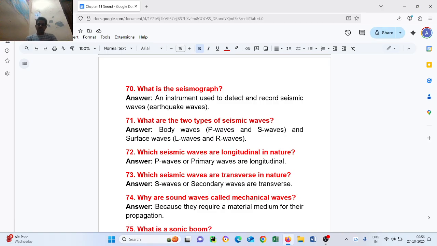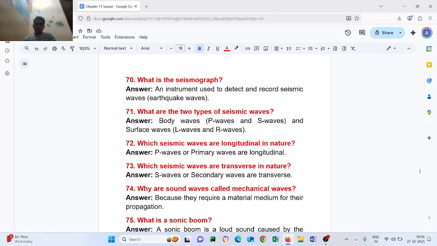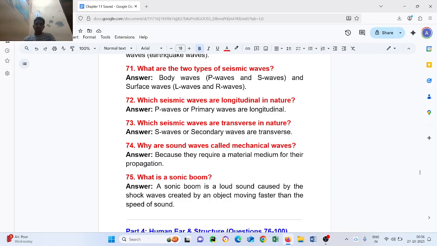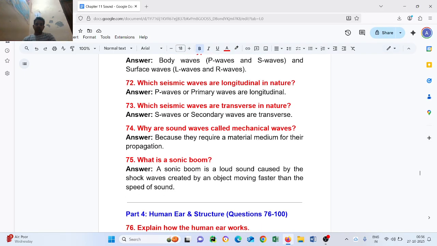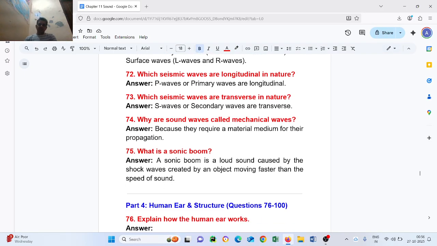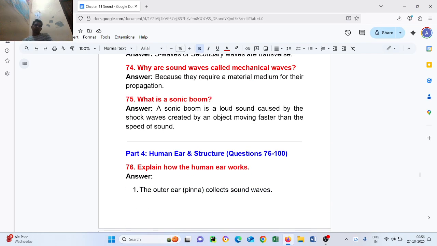Why are sound waves called mechanical waves? Because they require a material medium for their propagation. Question number 75. What is a sonic boom? A sonic boom is a loud sound caused by the shock waves created by an object moving faster than the speed of sound.